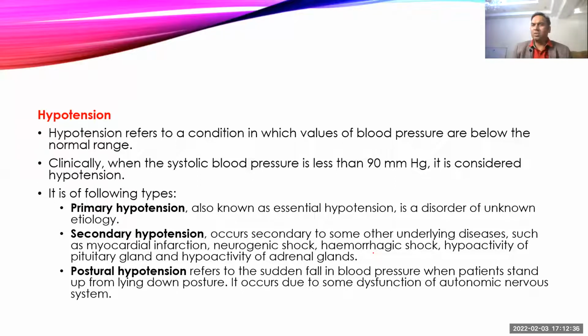Treatment: if you know the cause, like if you're using some antihypertensive drugs, then change the antihypertensive drug the patient is not tolerating. And if it is autonomic dysfunction like diabetic neuropathy and all those things, you can treat the diabetic neuropathy, or treat the cause, and it can improve the condition.